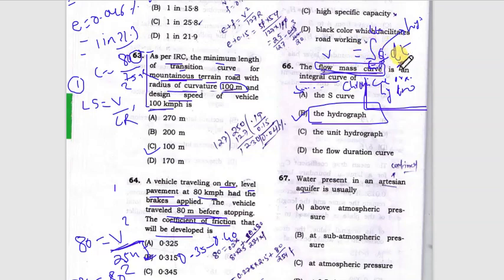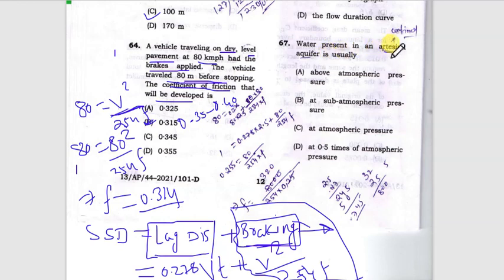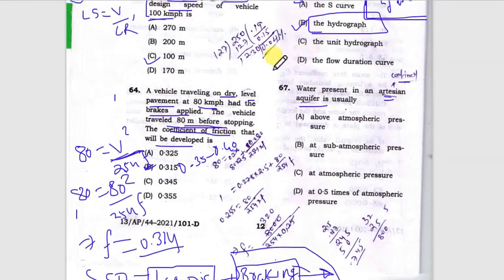Next question is, water present in the artesian aquifer. Artesian aquifer means confined aquifer. So whenever water is confined between two impervious layers and water is continuously entering into it, what happens? A time will come when the inside pressure rises due to excessive water entering the voids. Air will be expelled out first, then pore water pressure will increase, and this pore water pressure increment will be even higher than the atmospheric pressure.